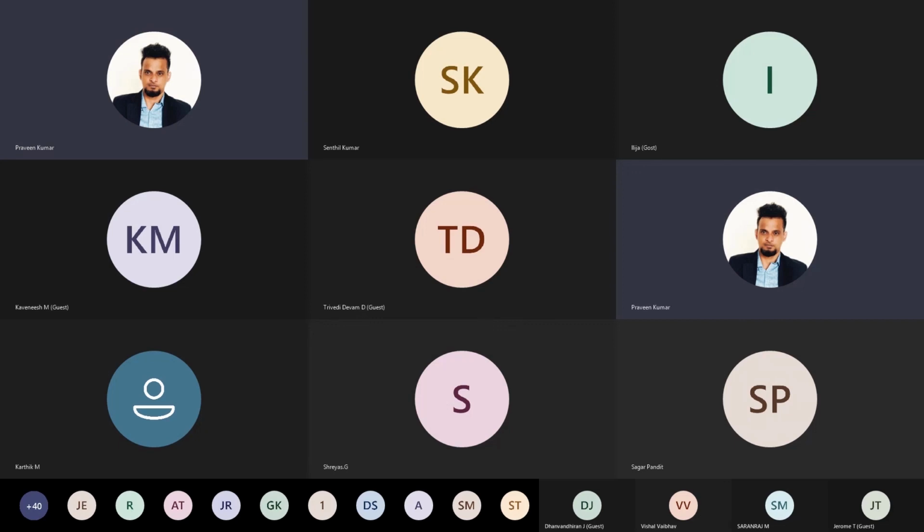So they complete their work and join after 7 p.m. So the classes will be conducted every day from Monday to Friday from 7 p.m. to 9 p.m. Or we have classes on weekends, Saturday and Sunday. Saturday 4 hours and Sunday 4 hours. This is how our training will work. And it's going to be a live training. So you don't get recorded sessions. You'll have to be in the training, understand the training methodology, and start practicing.